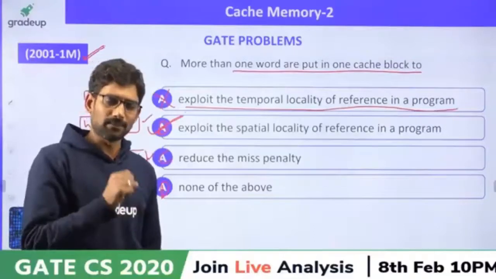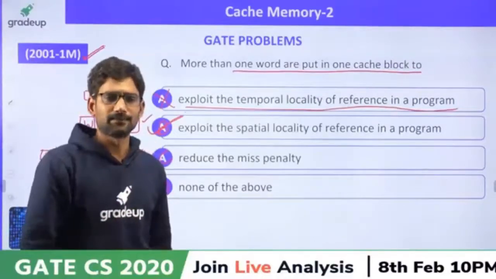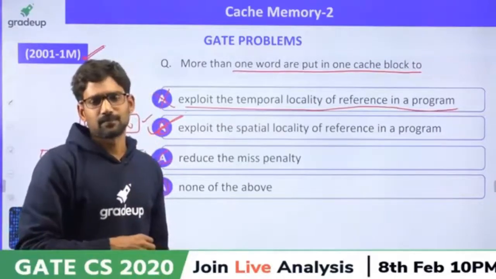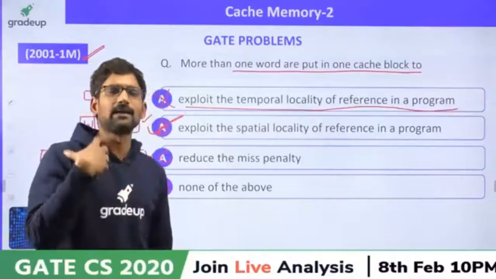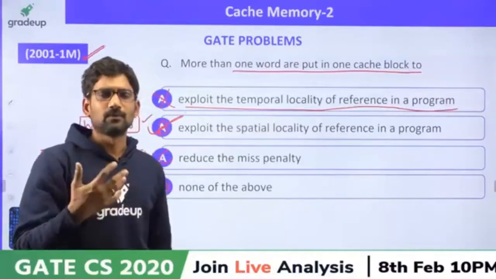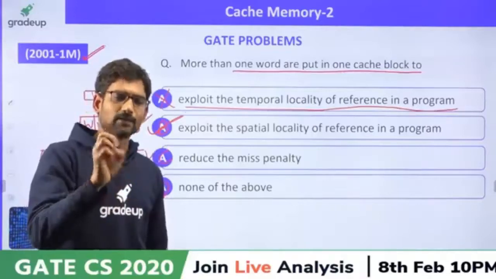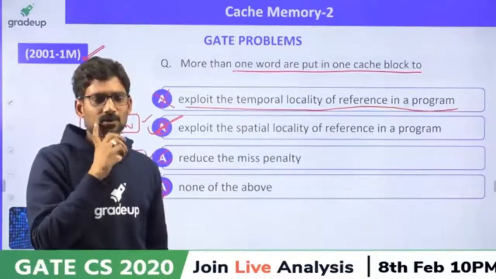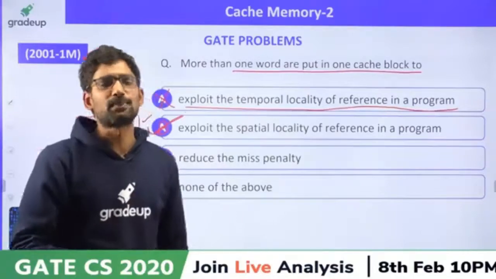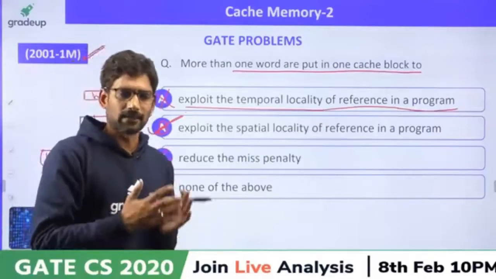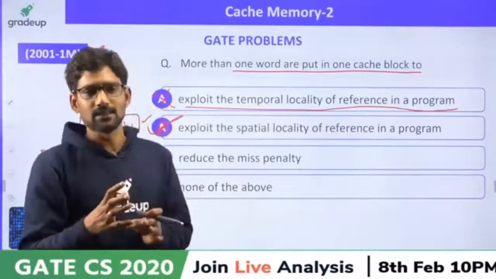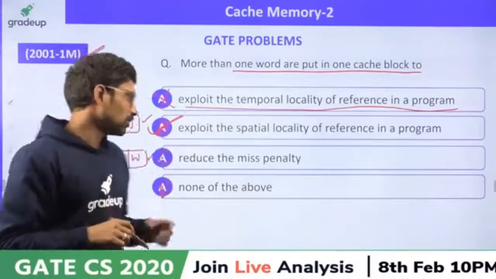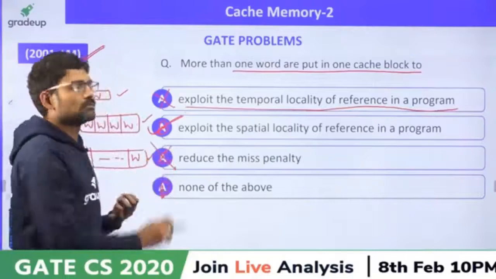Then the CPU will try to access the data. When it goes to access the data, it realizes, no, it is not the data that I wanted. So that extra waiting time is called miss penalty. I will explain this when we discuss mapping techniques, and you will understand more about miss penalty. So definitely that is nowhere related to block size.